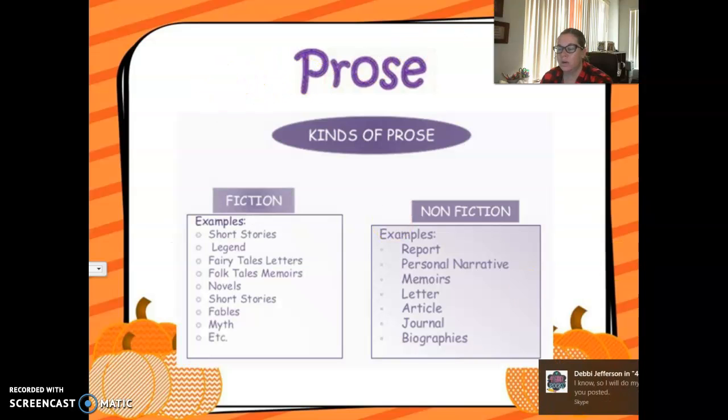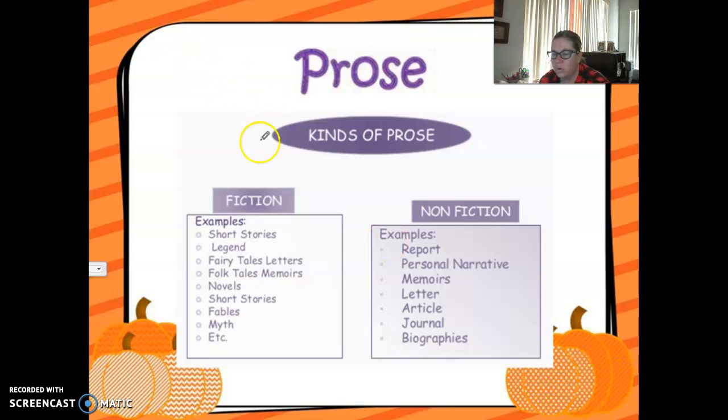So here are some more kinds of prose. Some examples of prose. We have fiction. So we have short stories, legends, fairy tales, folk tales, novels, fables, myths. And nonfiction, meaning not fake: a report, a personal narrative, memoir, letter, article, journal, biographies. So a lot of stuff that we read in school is definitely prose.